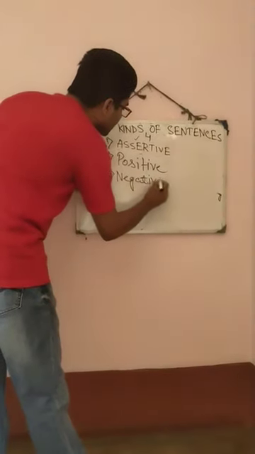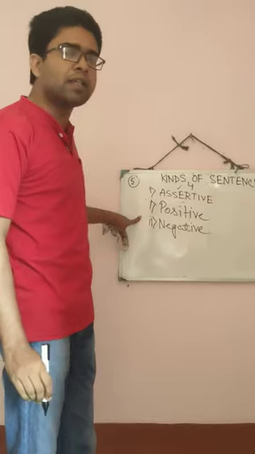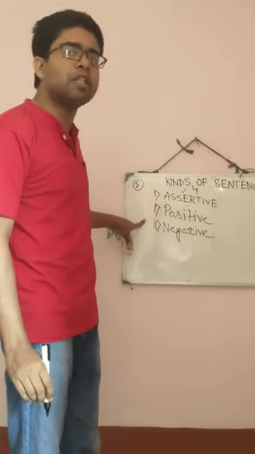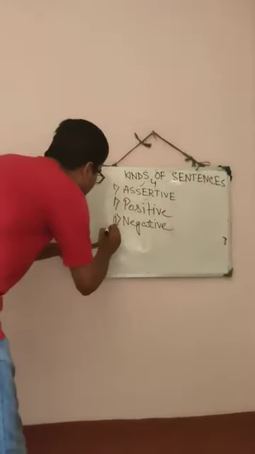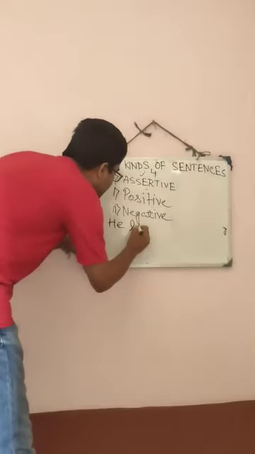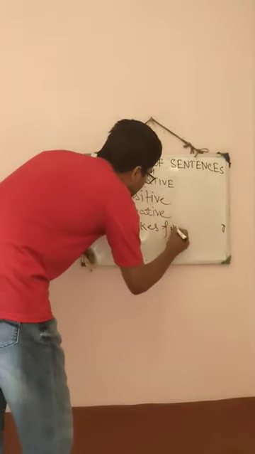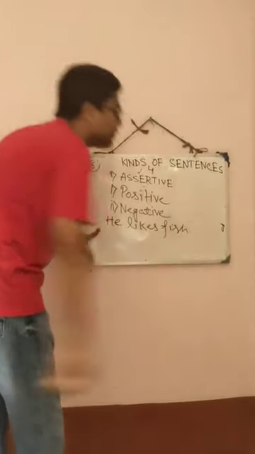Positive sentence is also known as affirmative sentence. Affirmative sentence means when you give a positive statement. Suppose here I am writing, he likes fish. So this is a positive statement.